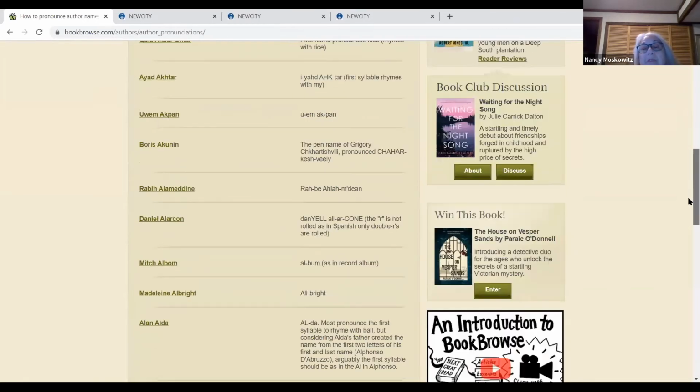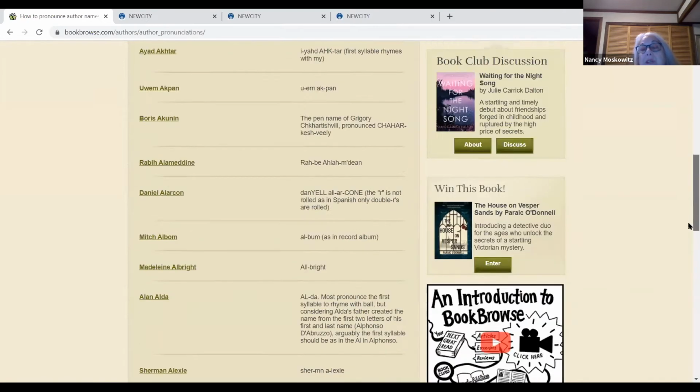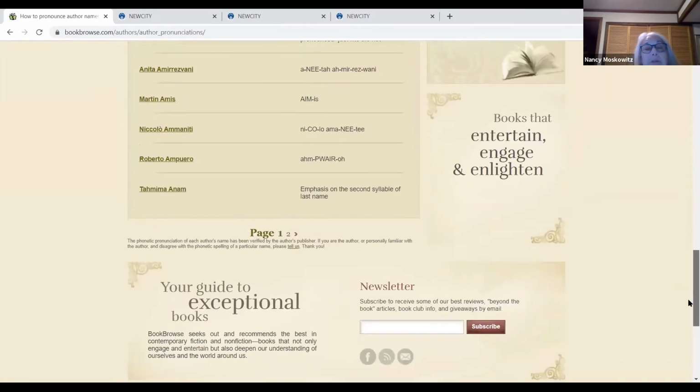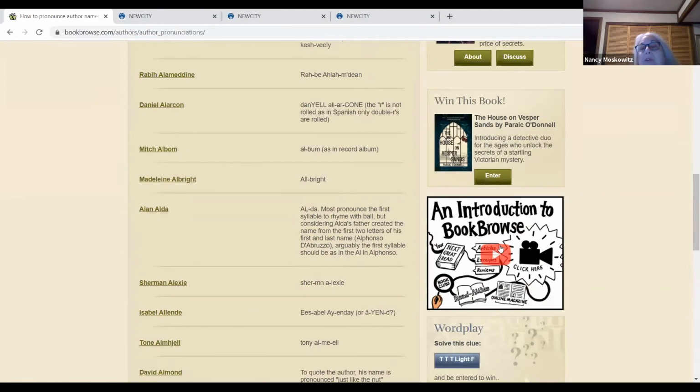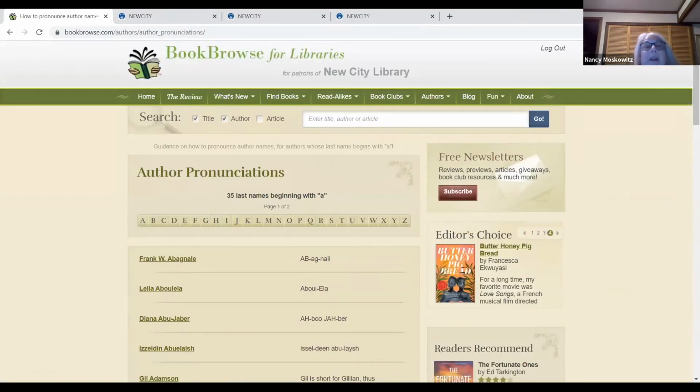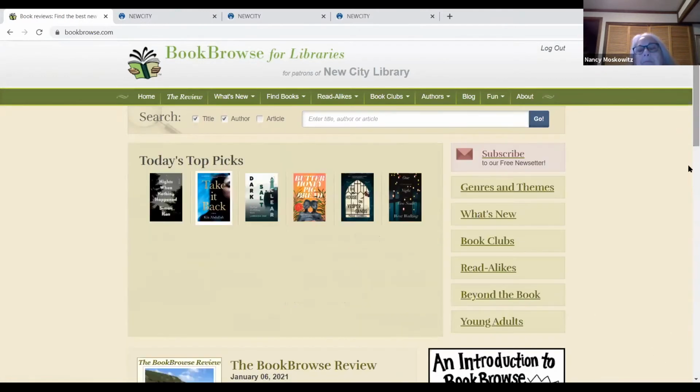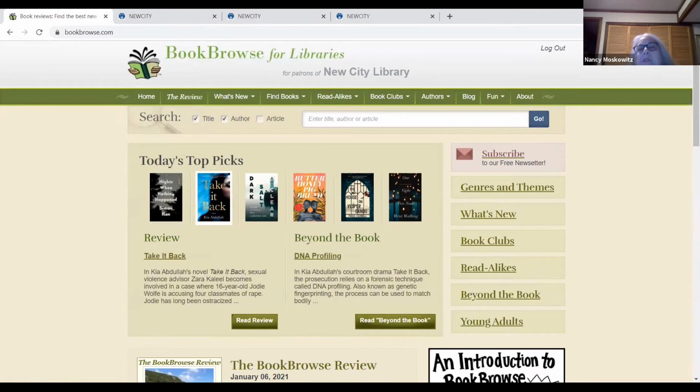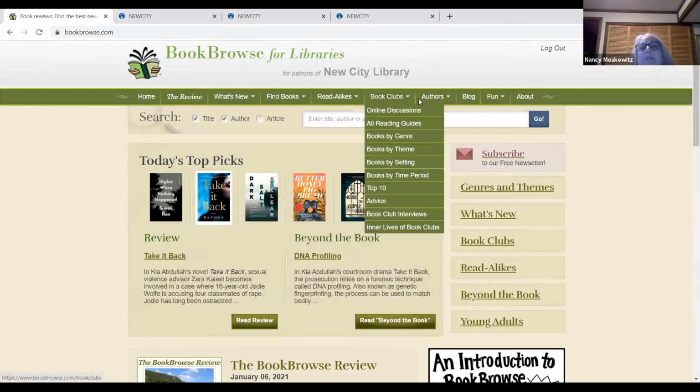So I would really advise you to use it. Just to go down here, if you want to watch the little introduction, they probably put it more succinctly than I do. But it's got a lot of nice features. It's a lot of fun, actually. You can enter a contest to win a book. And I'm very happy with this database. I wish it got more use, but I think it does a really nice job of helping you find something to read. It's got a lot of repetition. It'll have things in the same place. Book clubs is here, book clubs is there. It's down here.